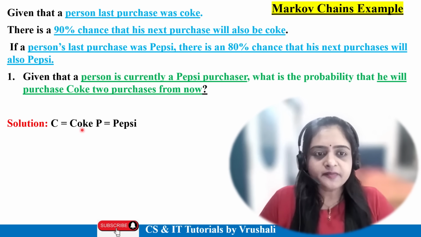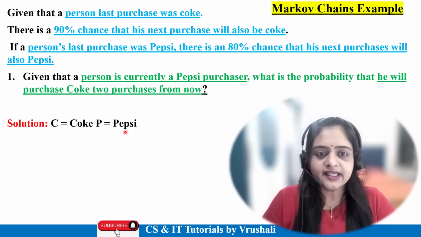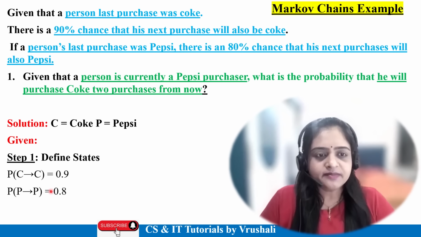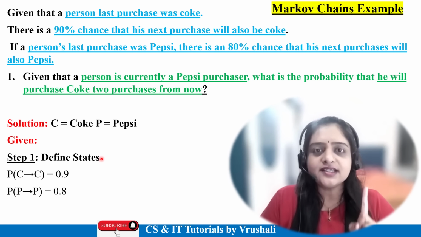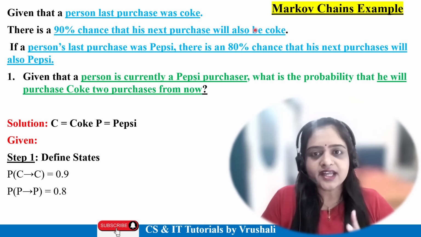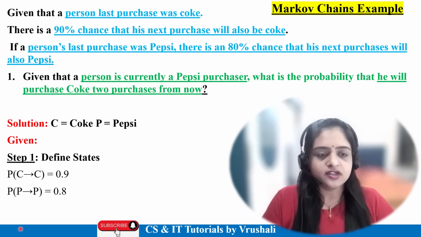So first, you have to define variables: Coke means C and Pepsi means P, right? Now step 1, define states, as per your given data. There is a 90% chance that after purchasing Coke they purchase Coke again. So the probability of C to C, this is a chain: first purchase Coke, again purchase Coke.